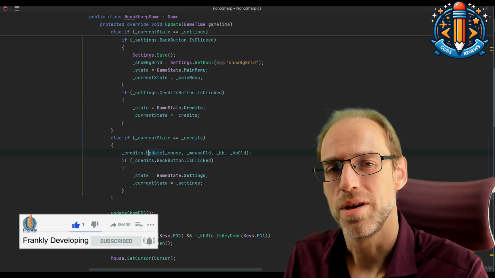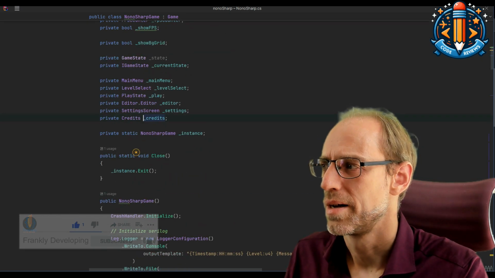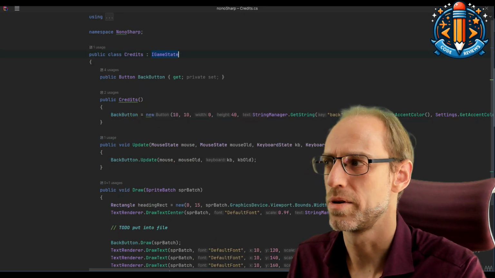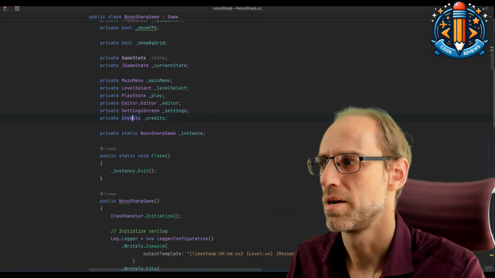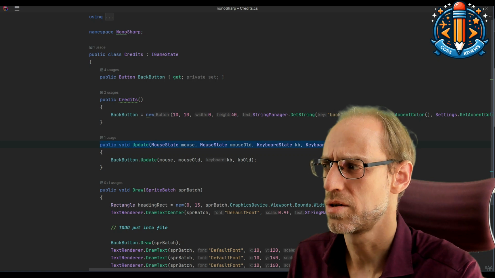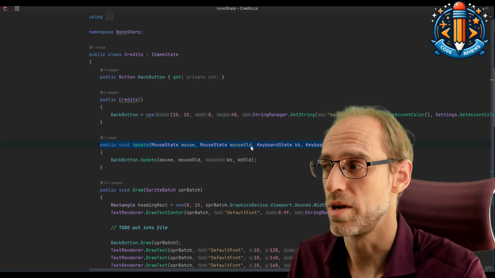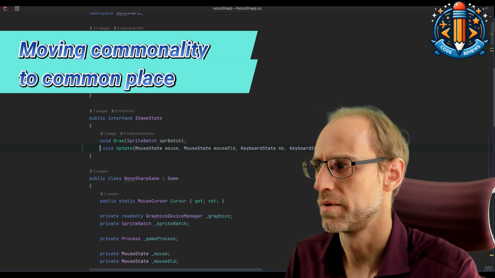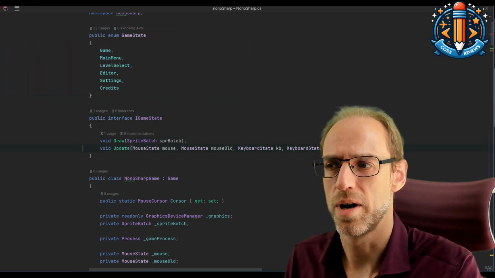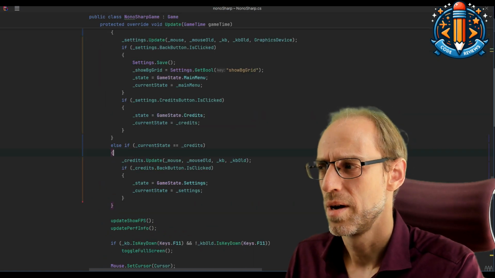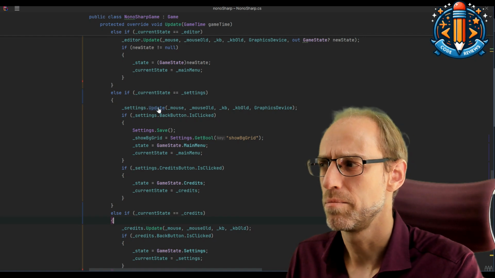So we see here the update call. And for the credits, we already implemented this IGameState. Right? So credits, for example, derives from IGameState. And if you look at this update call and what kind of arguments it takes, we can try to move this into the interface. And say, why not have all of them satisfy this kind of update, right? So it works for the credits already, but for the others, maybe not so much.